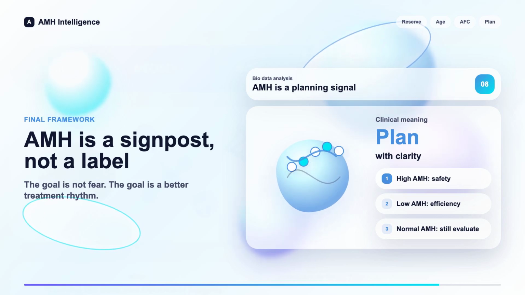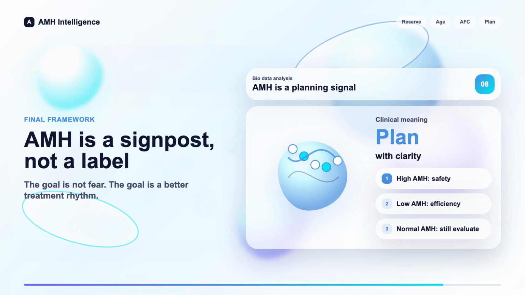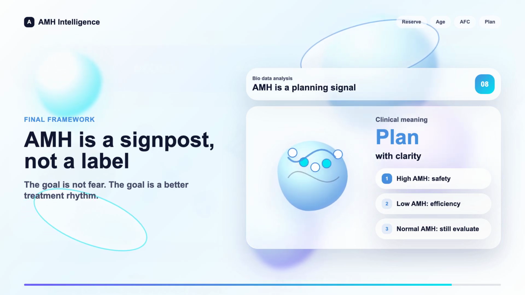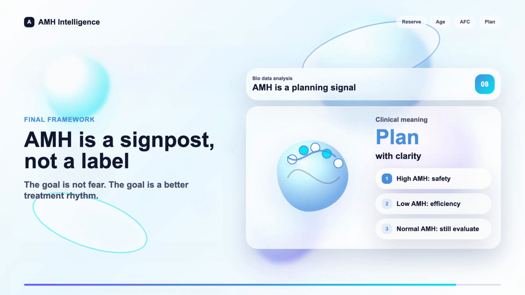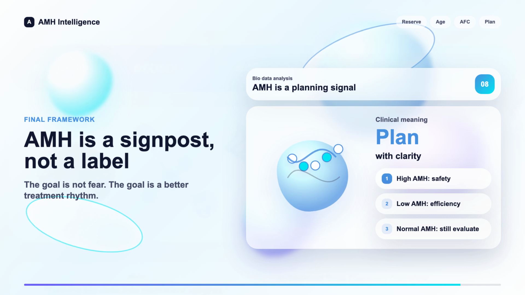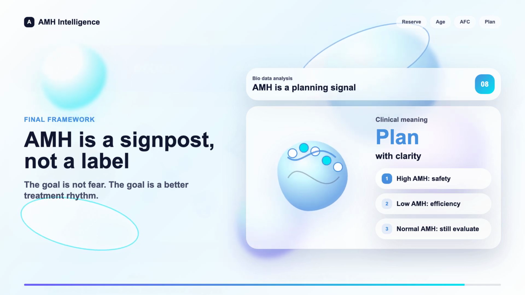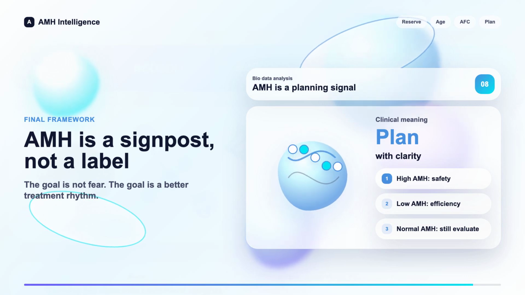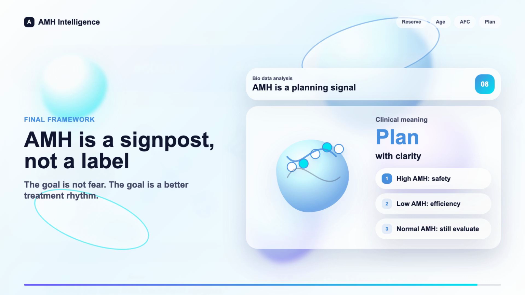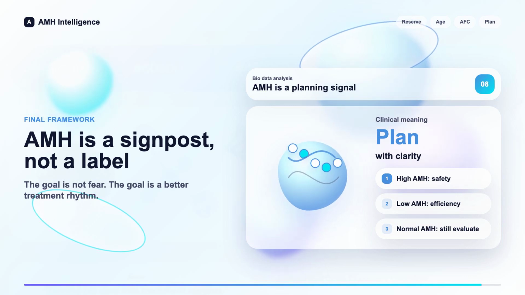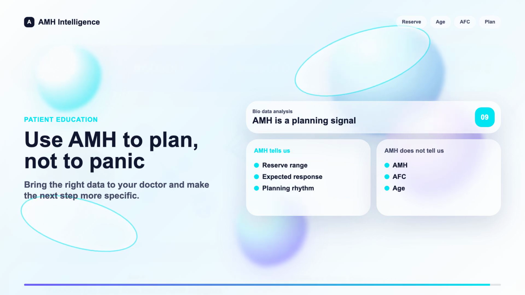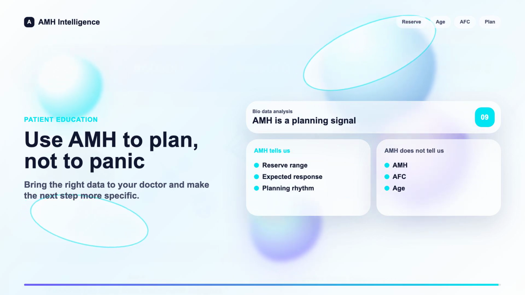Okay, so to recap today's critique, we have two actionable suggestions. First, explicitly connecting AMH extremes to specific clinical protocol changes, like trigger shots or embryo banking. And second, utilizing a direct age versus AMH scenario to highlight age's role in egg quality. We invite the listener to revise their work and submit it back to the critique for further review. Yeah, absolutely. Because while the fuel gauge is helpful, it's the age of the engine that truly dictates the drive.